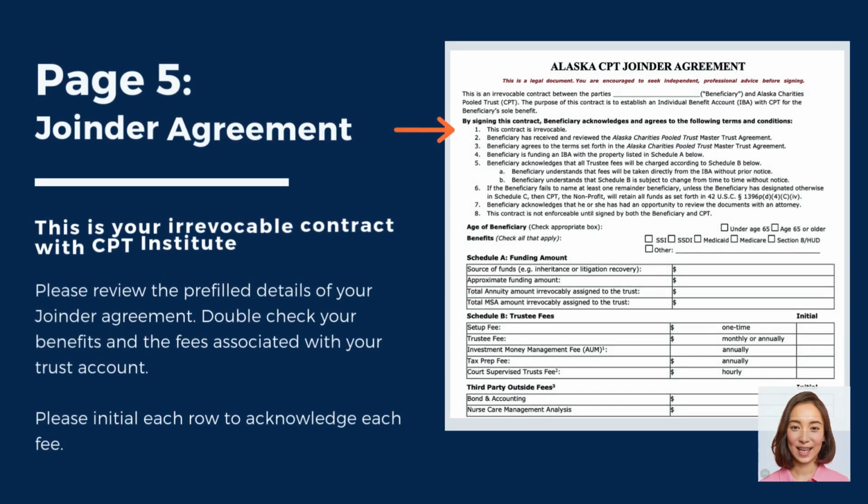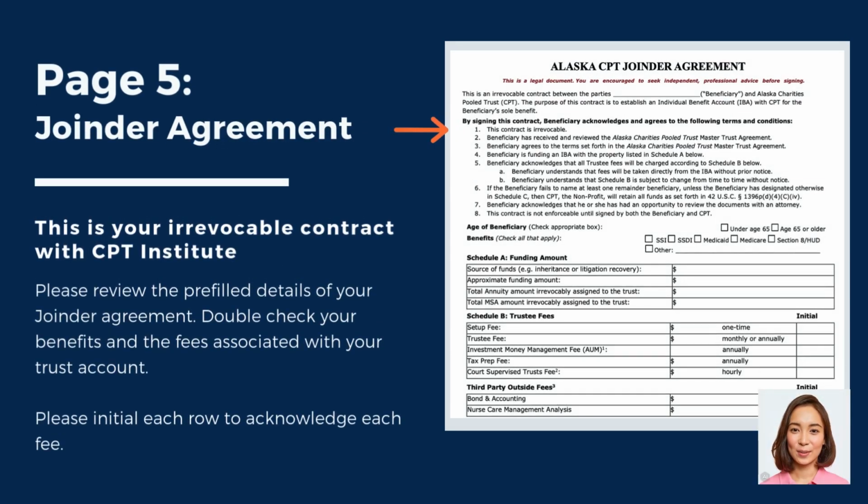Page 5 is the Joinder Agreement, which is an irrevocable contract between the trust beneficiary and CPT Institute. This is a legal document. You are encouraged to seek independent, professional advice before signing. First, confirm the trust beneficiary's age and benefits.